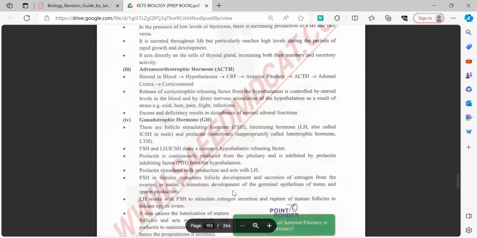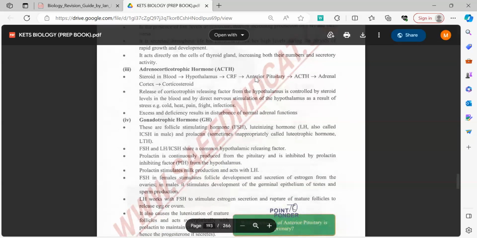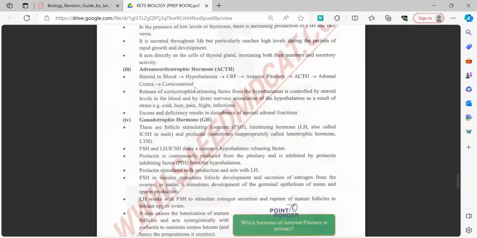Now we come to ACTH. ACTH is released by the hypothalamus as the corticotrophin releasing factor, which acts on the anterior pituitary to release ACTH. Now we studied in the table above that ACTH is basically a steroid. So it releases steroid hormones such as cortisol and other hormones such as hydrocortisol.